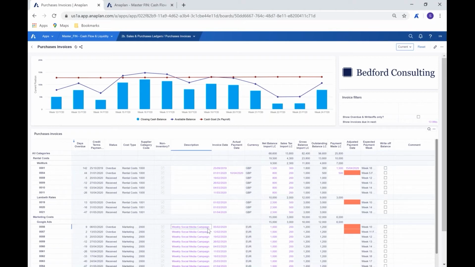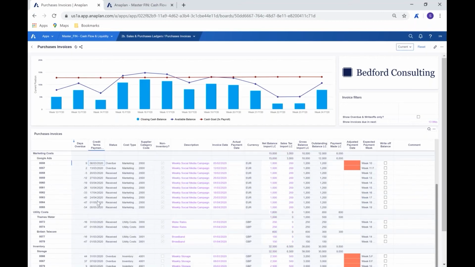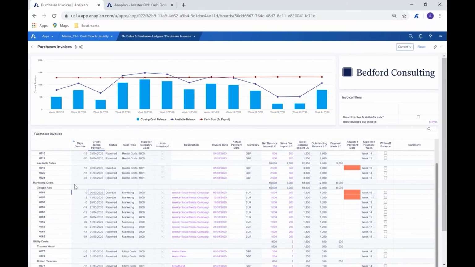So we have a description in here. This is our weekly social media campaign, and we're looking at this in relation to, for example, Google Ads. And then in here we can see the number of days overdue. So of course, starting with the worst, if you like, and then getting to the better. We can see the supplier category codes, the cost types, and the status, the invoice date, the local currency, which of course is key.